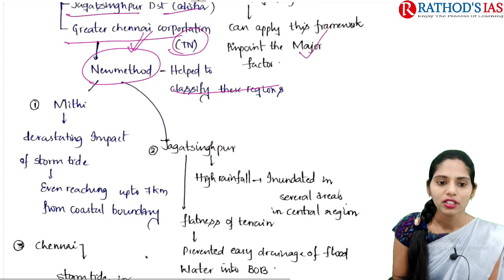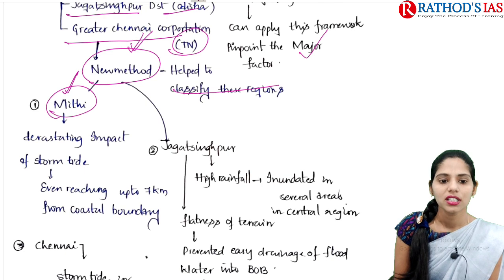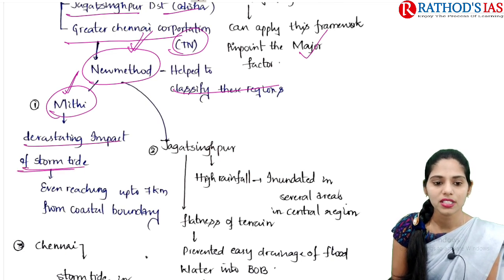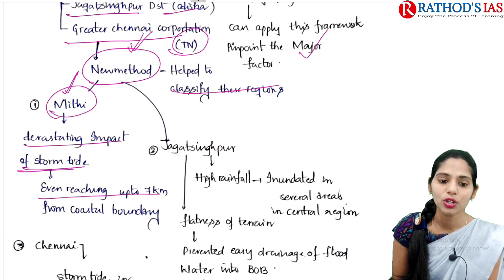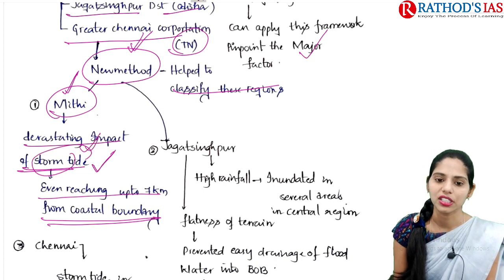If you're talking about the first one, that is Maithi catchment. In the Maithi catchment, the devastating impact of the storm tide is seen, and it even reaches up to 7 kilometers from the coastal boundary. So we can see the storm tide impact is high in this Maithi region.